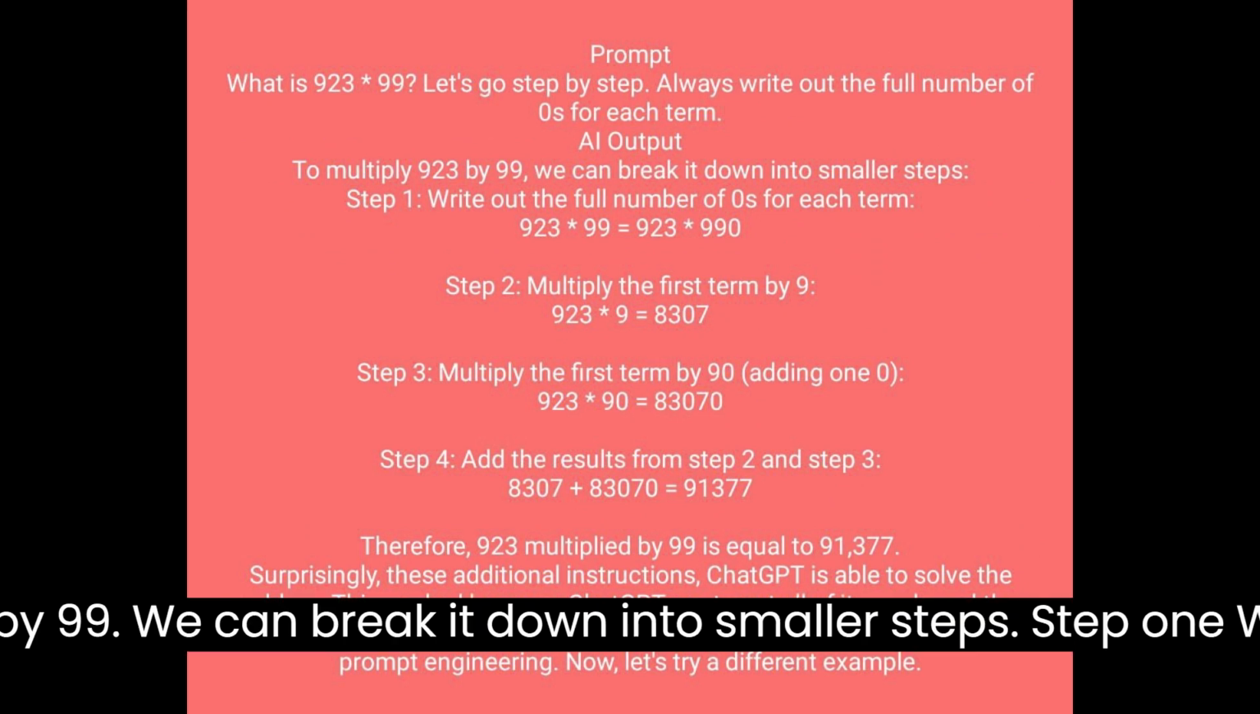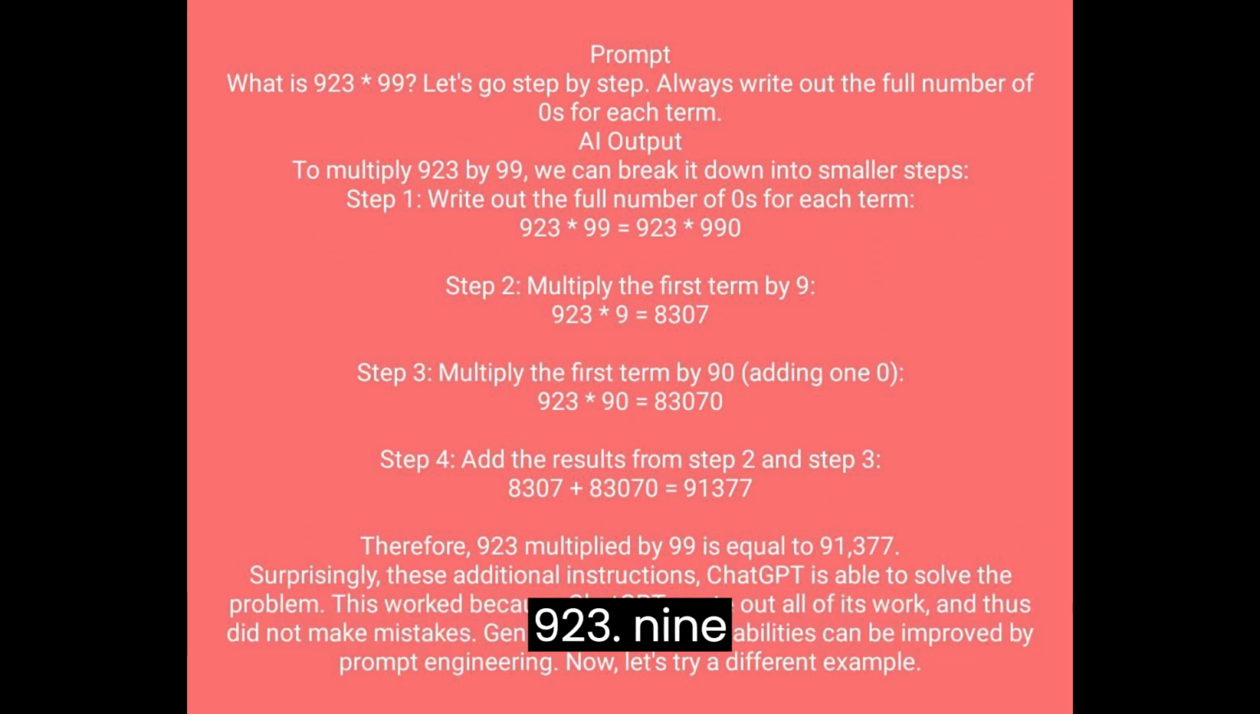Prompt: what is 923 times 99? Let's go step by step. Always write out the full number of zeros for each term. AI output: to multiply 923 by 99, we can break it down into smaller steps. Step 1, write out the full number of zeros for each term. 923 times 99 is equal to 923 * 990.